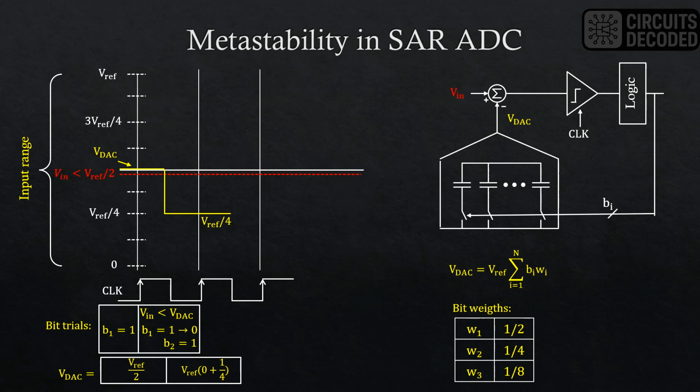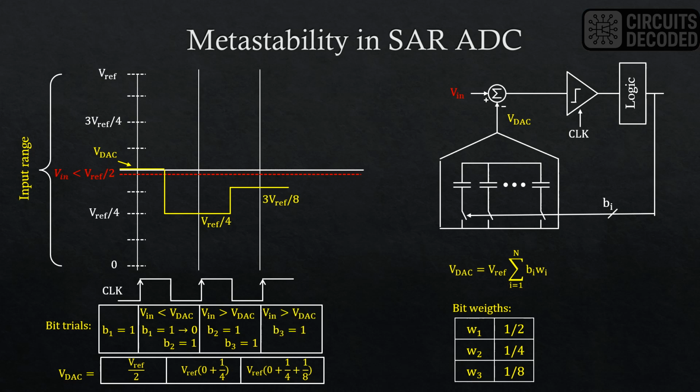Now, at the next clock edge, the input is again compared with the DAC voltage, and this time the input is greater than the DAC. So B2 is retained at 1, and subsequently B3 is set to 1 for the next bit trial. This adds Vref over 8 to the DAC voltage. The final DAC voltage is then 3 Vref over 8. Now since Vin is greater than Vdac, B3 is unchanged, and so the final ADC output is 0, 1, 1.